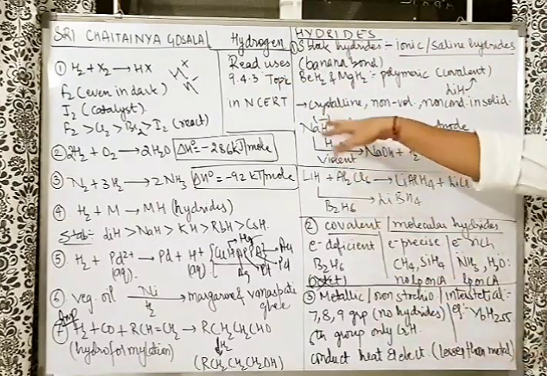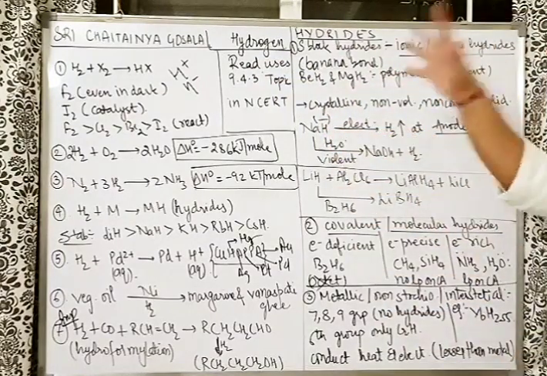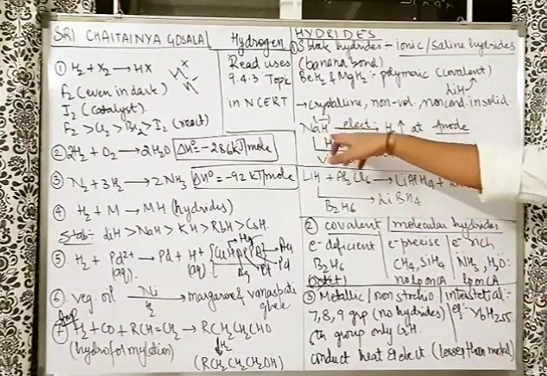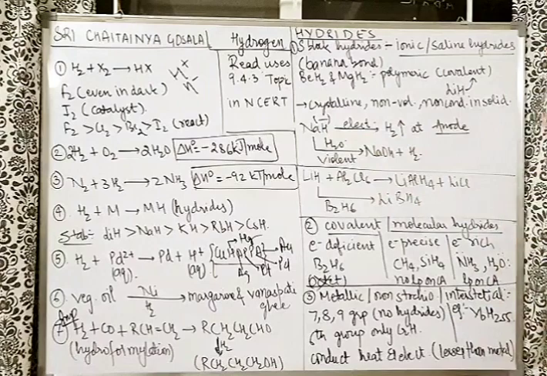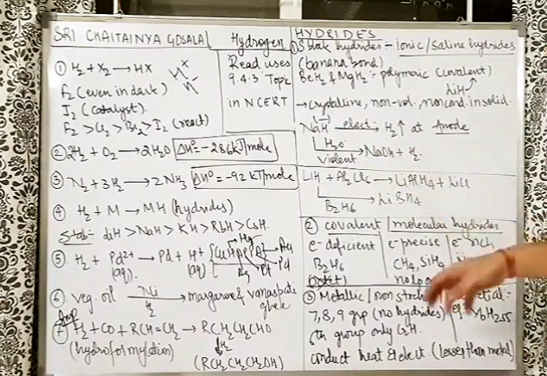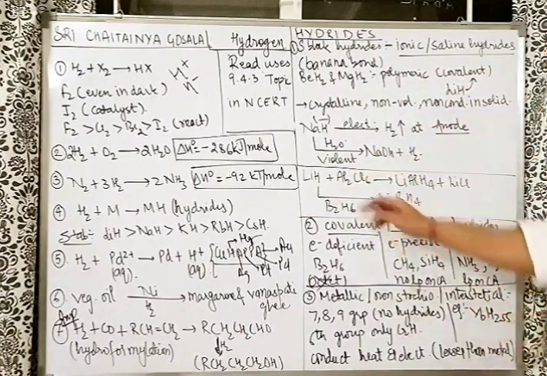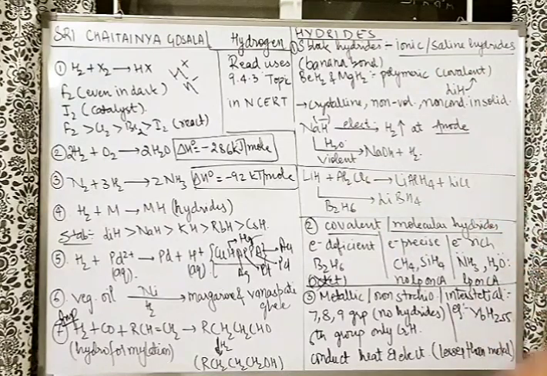Going ahead, these ionic hydrides react violently, explosively with water, forming, for example, NaH forms NaOH and hydrogen. So hydrogen gas goes out. Now, one more example, LiH is there. LiH is less reactive. It does not react so vigorously, just like NaH was reacting, but it reacts with Al2Cl6 and B2H6 to form reducing agents like LiAlH4, very famous in organic chemistry, and LiBH4.